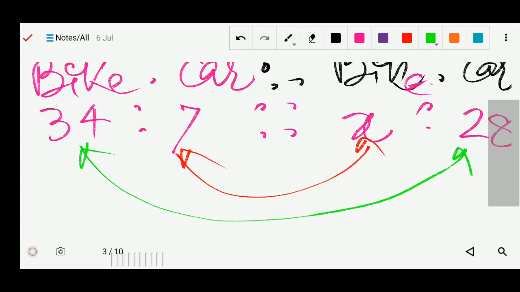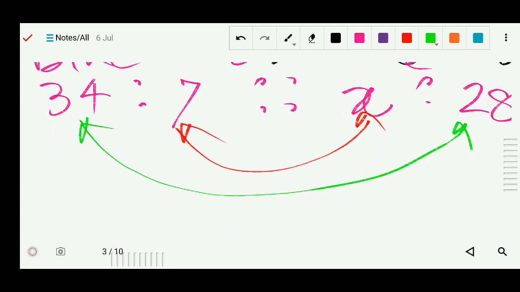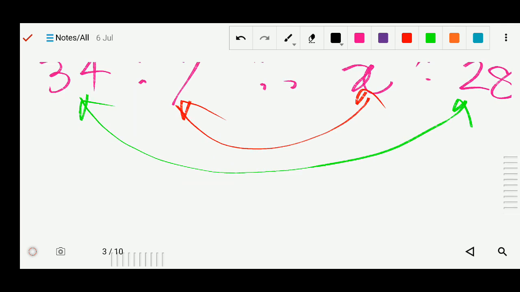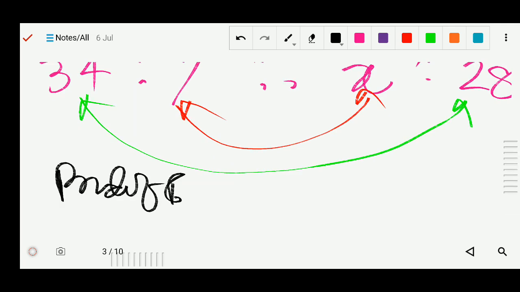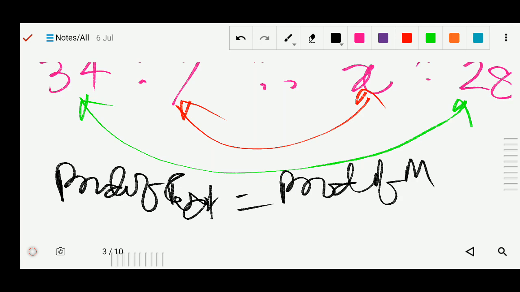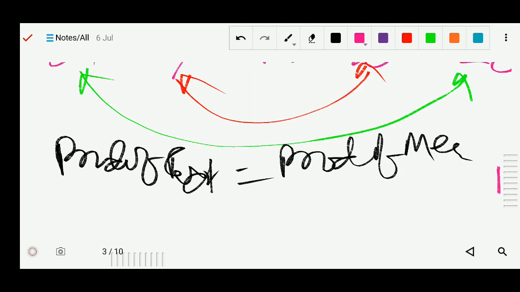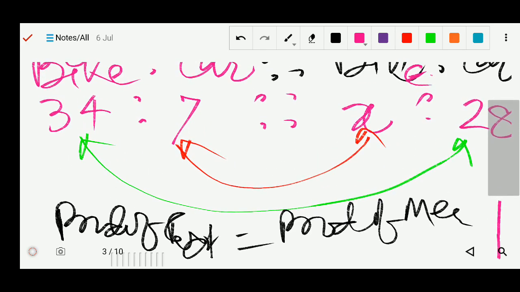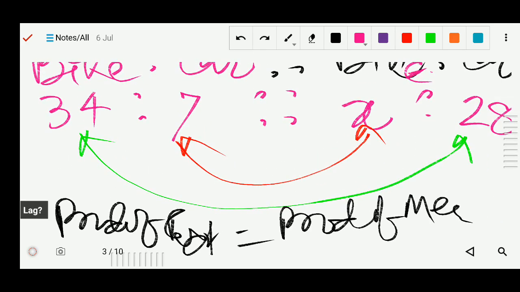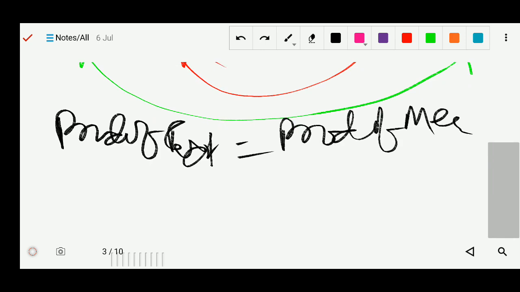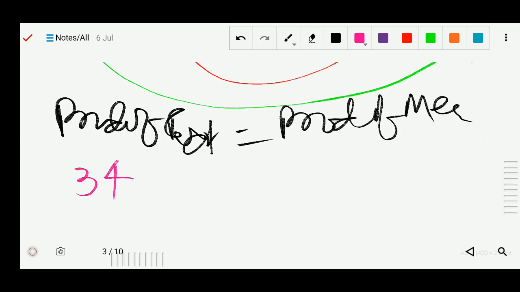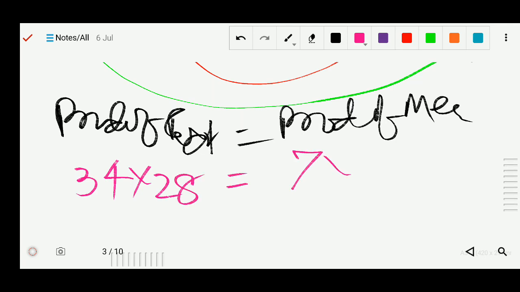So you can write the formula here: product of extremes equals product of means. Product of extremes is 34 into 28, that equals the means, 7 into x.